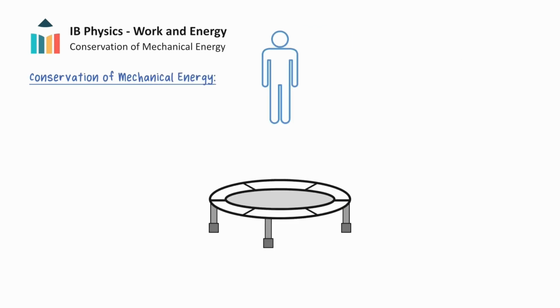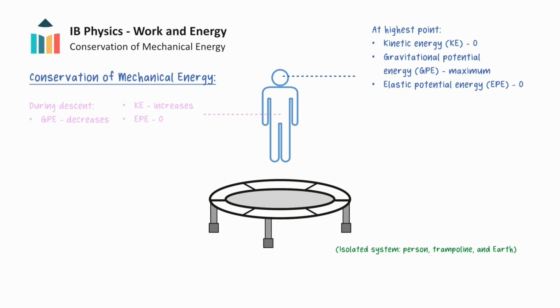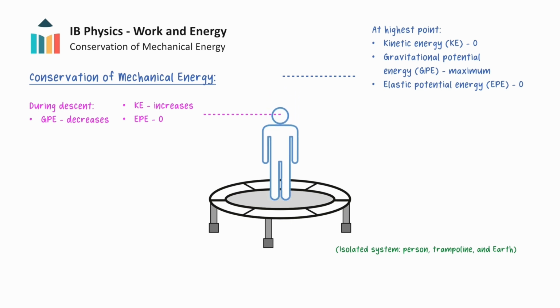As an example of mechanical energy conservation, let's consider a person jumping on a trampoline, and our isolated system will consist of the person, the springs of the trampoline, and the earth. At the highest point of the person's bounce, gravitational potential energy is maximized while kinetic energy and elastic potential energy are zero. As the person descends, gravitational potential energy decreases and kinetic energy increases. Once the jumper reaches the trampoline, energy begins to be transferred into elastic potential energy stored in the trampoline springs, while kinetic and gravitational potential energy will decrease.